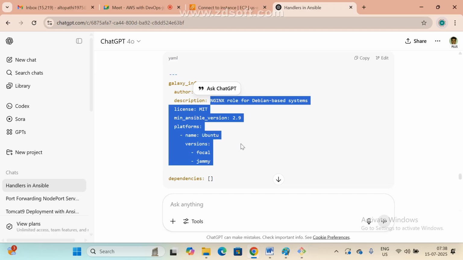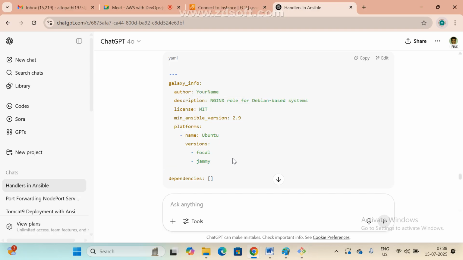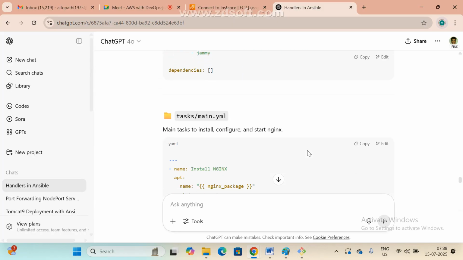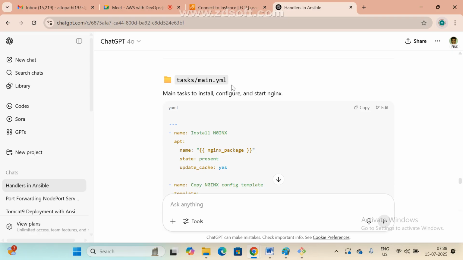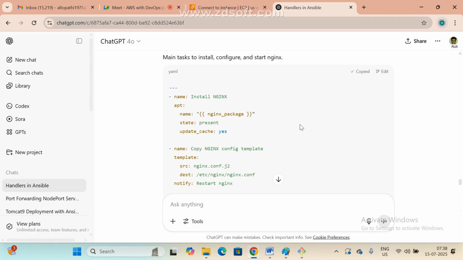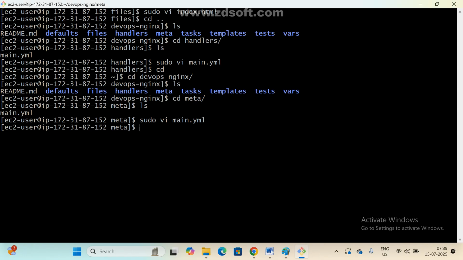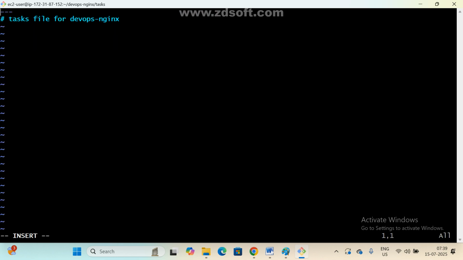Anyone any doubt here? Which platforms, which version we are using, I didn't add this and all. I just added only these fields. Remaining I don't want. Next. So next, the tasks section. This is the main. Copy this one. Now cd back, cd tasks, under tasks sudo vi main.yml, insert. This is the main.